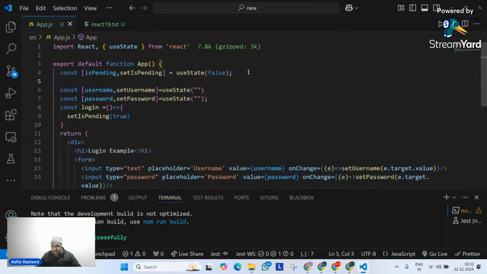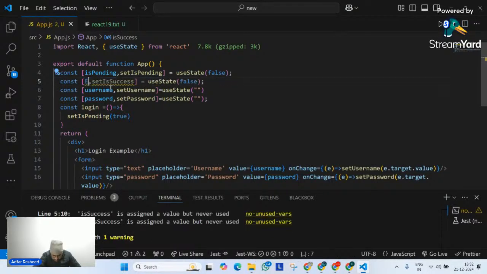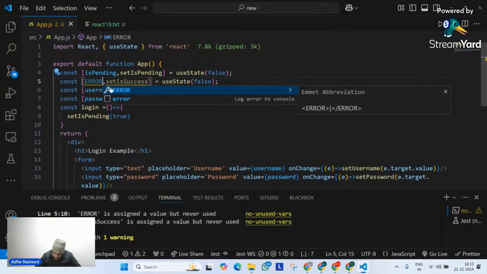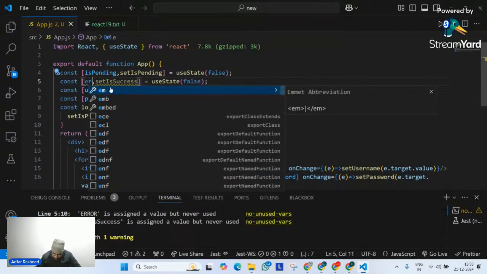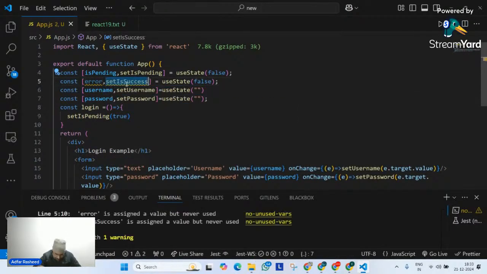Since there is a check that we have to see whether it is an admin or not, in that particular case, let's create a state for error as well. So let me simply go create the state which will be error. Sorry, not capital error, but small error. And then set error. Perfect.